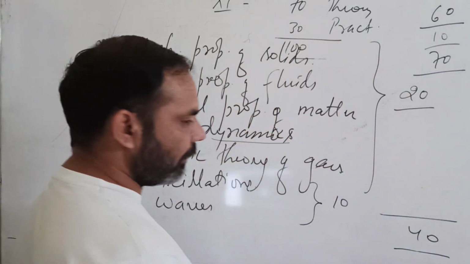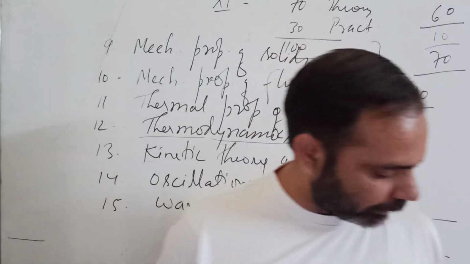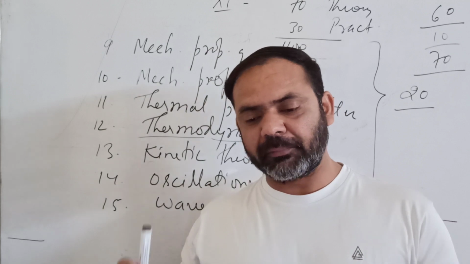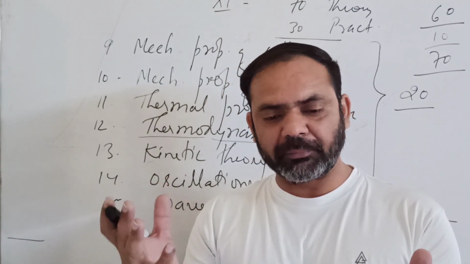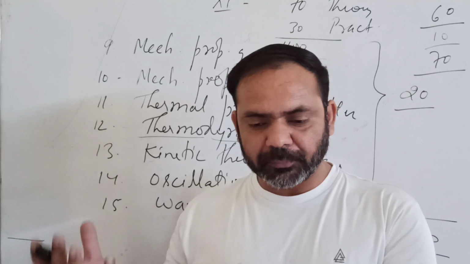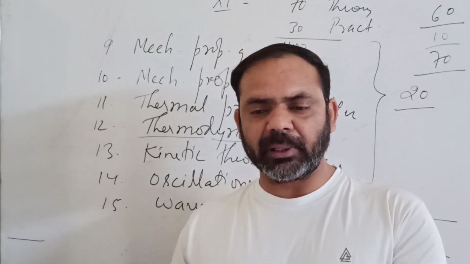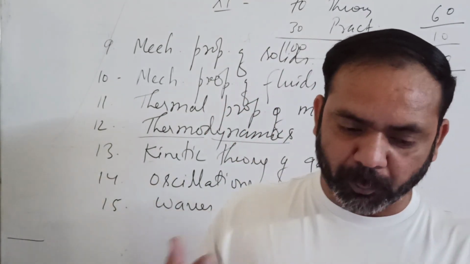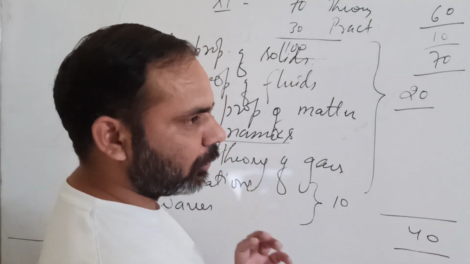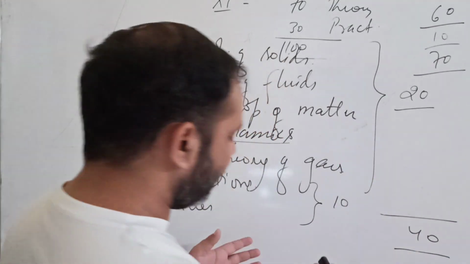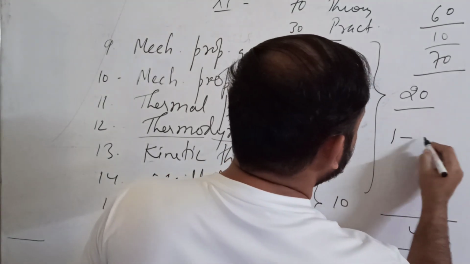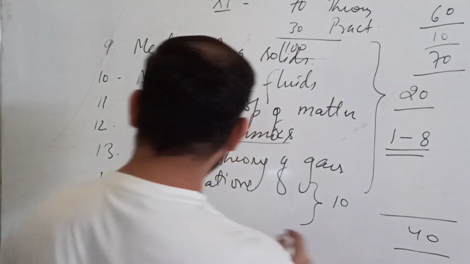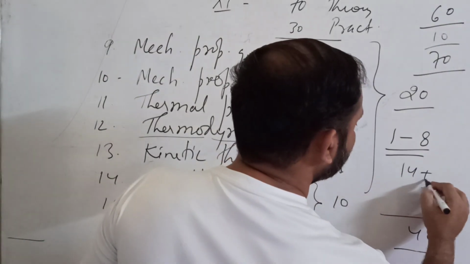Okay, now here I want to be very particular about this thing. From the point of view of the importance of the chapters for the board exam of class 12th, if you want to know which chapters are very much important, they are chapter number 1 to 8, means the complete first book, mechanics, is very important, and the last two chapters 14 and 15.